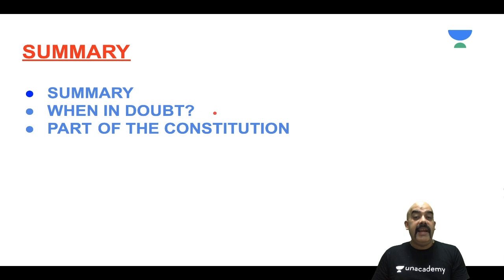The preamble is the lighthouse. You look at the lighthouse when you're losing the way or you're scared that you will lose the way. So the preamble is the summary of the Constitution. It is to be looked at when in doubt. It is neither the source of power nor the source of limitation, and it is certainly a part of the Constitution. So I hope, my friends, in this limited period of time, I've been able to give you a sneak peek at how you have to study.